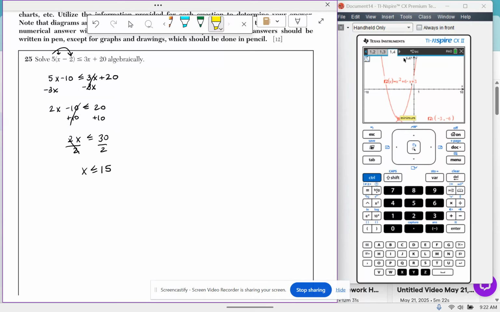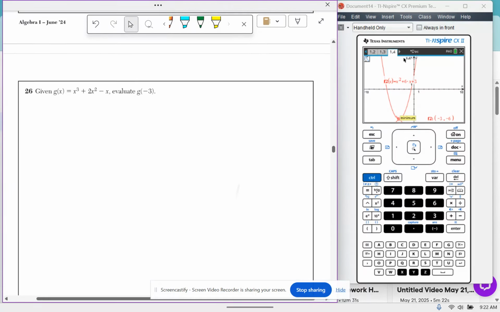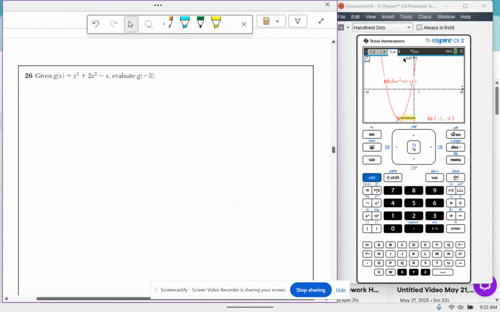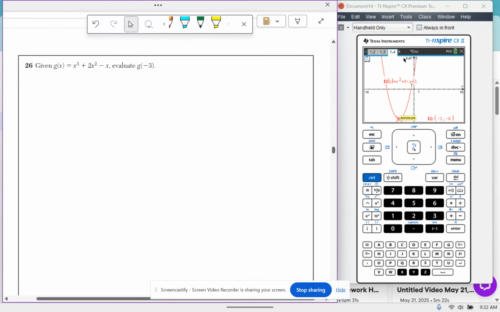The answer is x is less than or equal to 15. 26. It says, given g of x equals x cubed plus 2x squared minus x, evaluate g of negative 3.